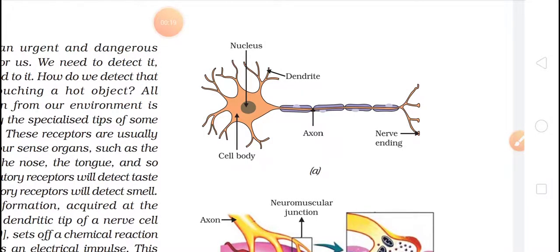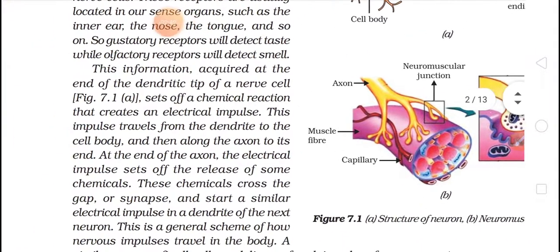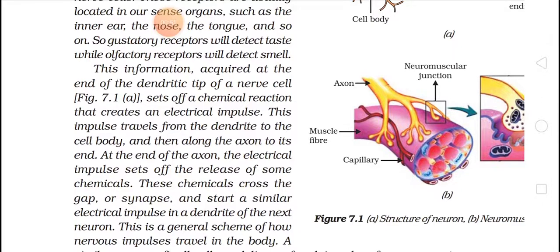Yes, so we have started with the revision of your class 9th. We have just revised the structure of the neuron in our previous class. Then I explained to you about the neuromuscular junctions, that is, the connection between nerve and muscles. Now let's move further.